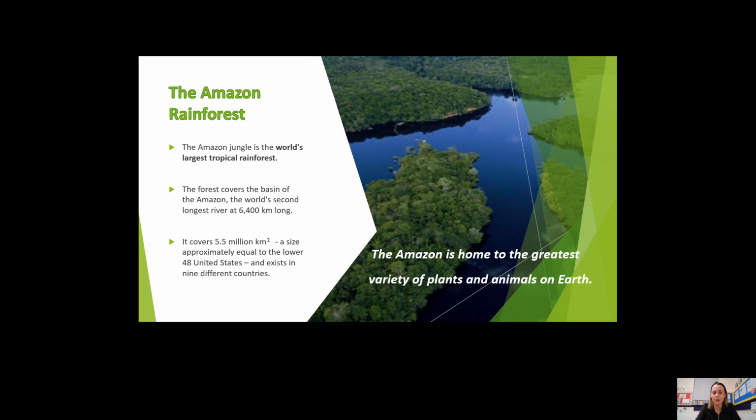Let's focus on the Amazon rainforest. The Amazon jungle is the world's largest tropical rainforest. It covers the basin of the Amazon, which is the world's second longest river at 6,400 kilometers long. And the Amazon rainforest is 5.5 million square kilometers. That's equivalent to the size of the 48 lower states of America. And this rainforest exists in 9 different countries.